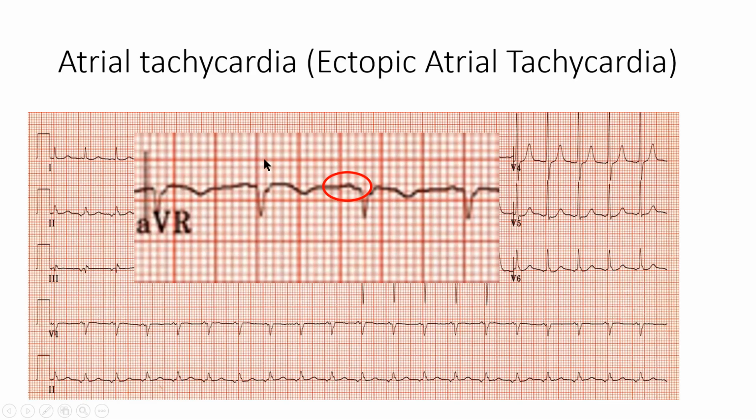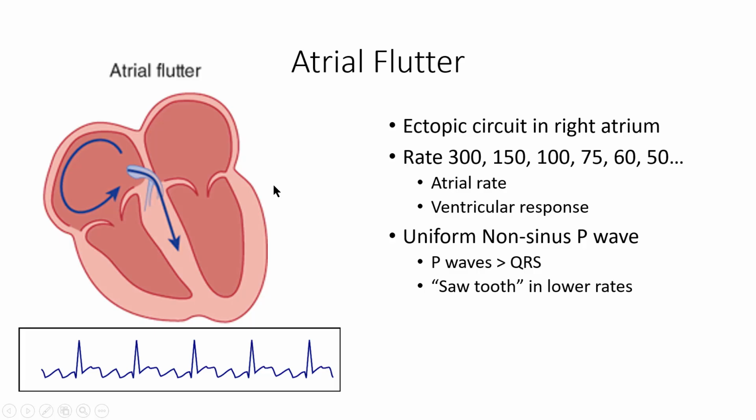Narrow complex, quite regular, and then P waves that are not sinus in morphology, but only one type of P wave. They need to be uniform. Typically, it's just going to be the inverted P wave in lead 2. Next up is going to be atrial flutter.